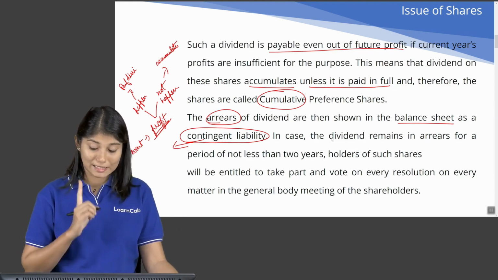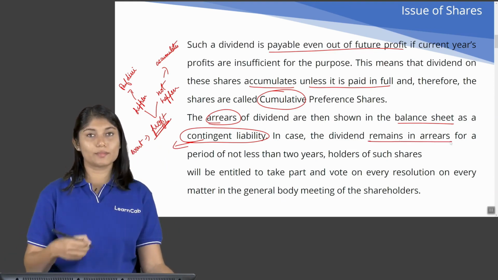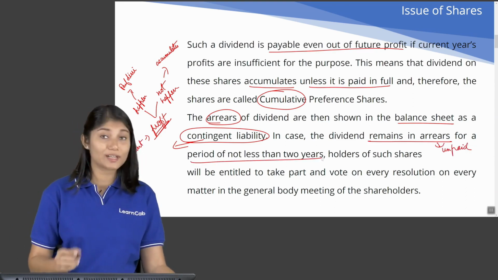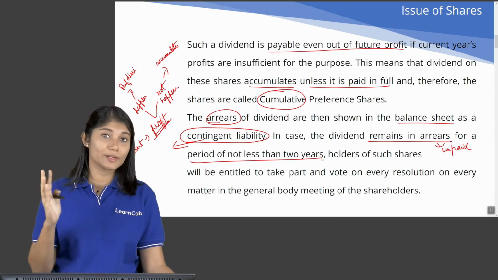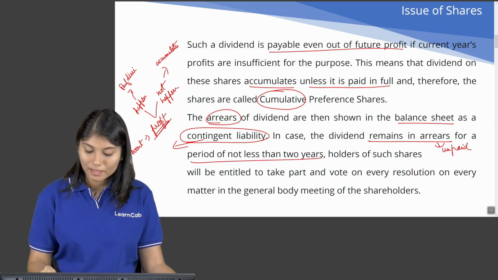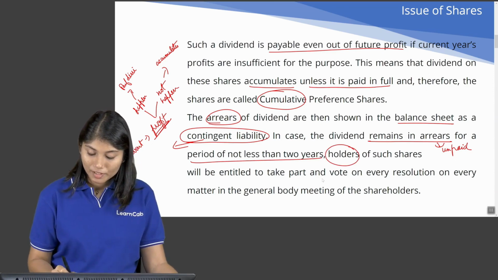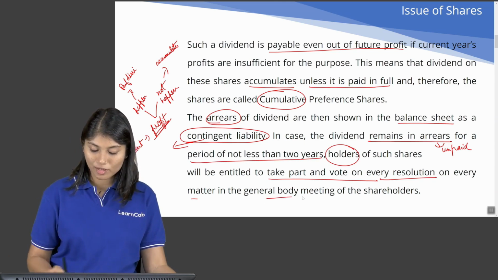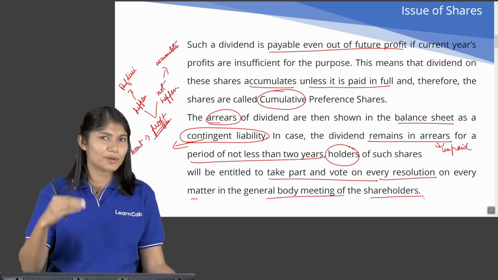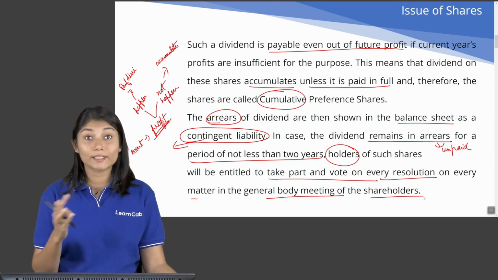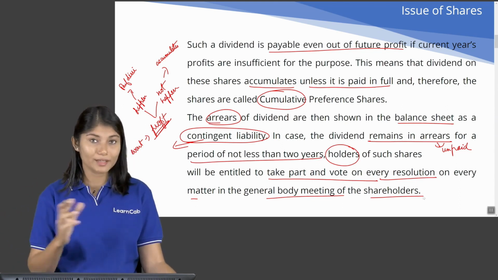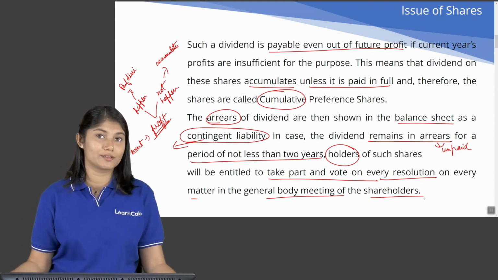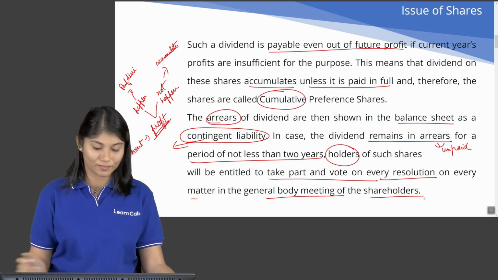Alright, so that is why contingent liability. So if this particular dividend remains in arrears, means if it remains unpaid for a period of not less than 2 years, then the holders get a right to vote on every resolution in every matter in the general body meeting of shareholders. In the sense, up till now, who had the right to vote? Only the equity shareholders had the right to vote. But if the preference shareholders are not paid their arrears of dividend for 2 years, then they also get a right to vote.